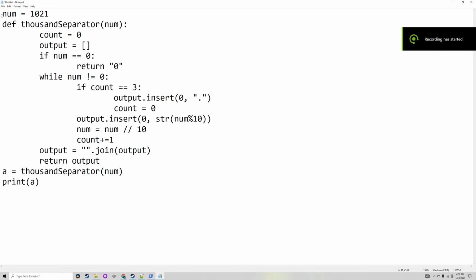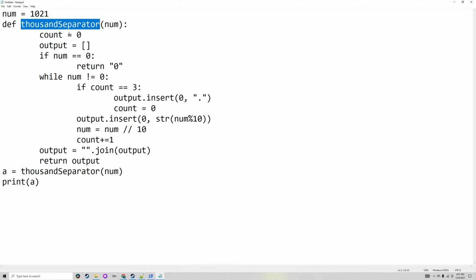This program will take the input of a number, and every 3 digits backwards, it will add a period. Just like in real life, you would add a comma every 3 digits to make it easier to read. So the program will take that.